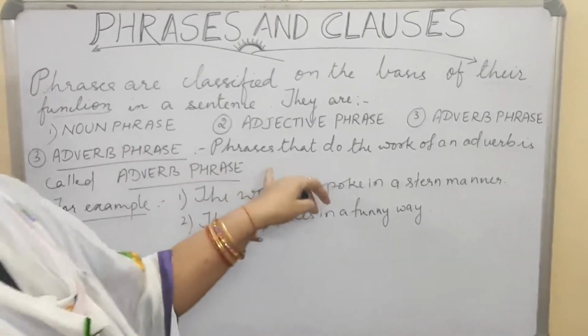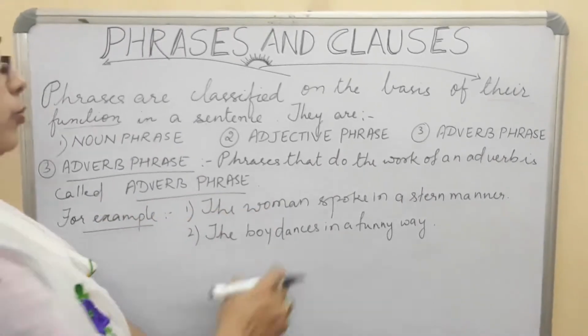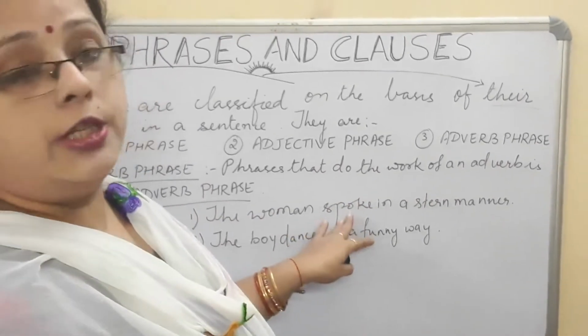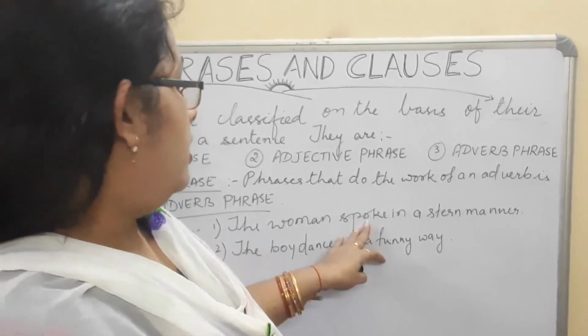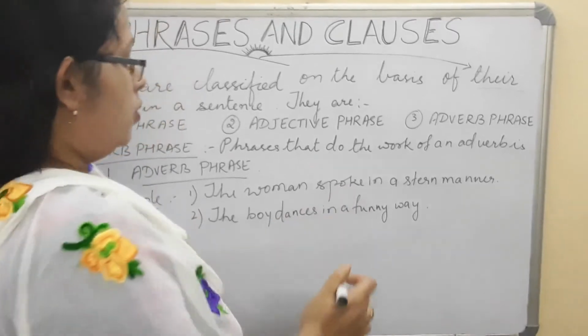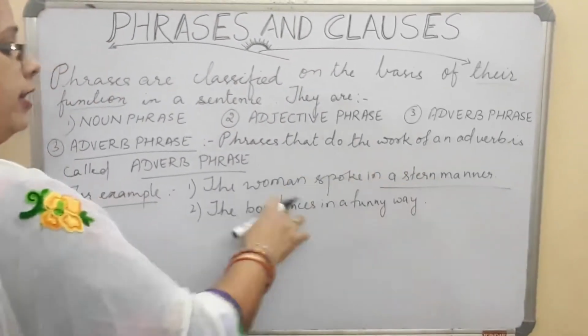Now the adverb phrase, as I said, phrases that do the work of an adverb are called adverb phrases. For example, the woman spoke in a stern manner. Now if you see, the woman spoke, is it okay? It is okay, the woman spoke. Which manner? What was the way? In which way did the woman spoke? That is in a stern manner. This gives the idea of the way the woman spoke.